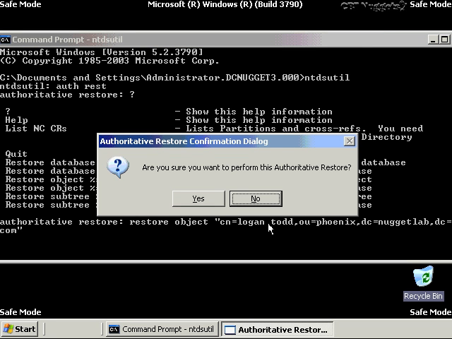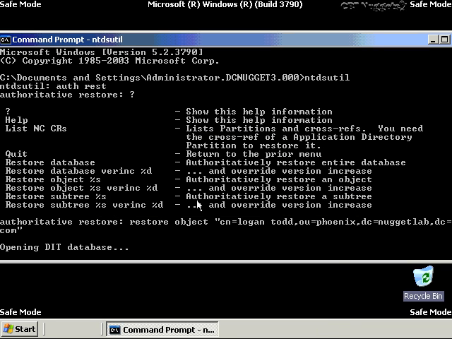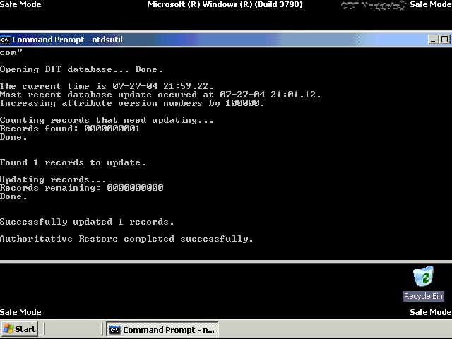So now let's go ahead and run that. It says, are you sure you want to perform this authoritative restore? And it brought this prompt up when I pressed the enter key. You couldn't really see me do that, so I thought I'd better explain it. Then it opens the ntds.dit database file, and now it's going to increment that file for that particular user object. And we see that it successfully updated that specific user object, and we're done with this authoritative restore for that one user account. And in fact, we see here that it did increment it by 100,000.